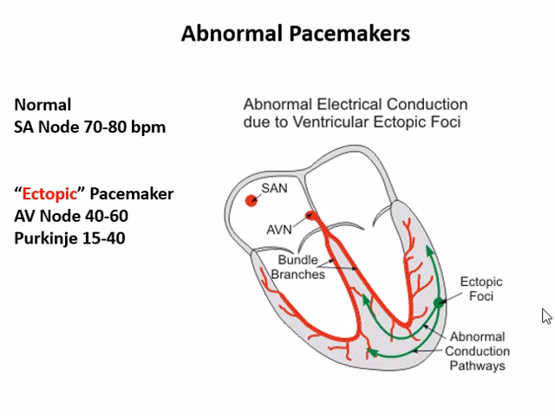Whenever the SA node fails to transmit the impulse to the AV node, or it is not working properly, for example a sick sinus node, or there is some other problem in the SA node, the AV node may take over its own beating rhythm, or there may be an ectopic focus or ectopic pacemaker somewhere else in the Purkinje system. So if the Purkinje system becomes the ectopic or abnormal pacemaker, the ectopic foci start beating, and they start hindering the normal impulse as well.